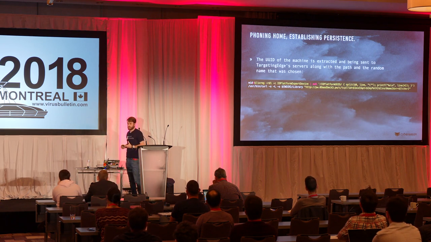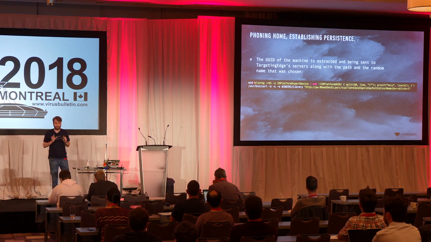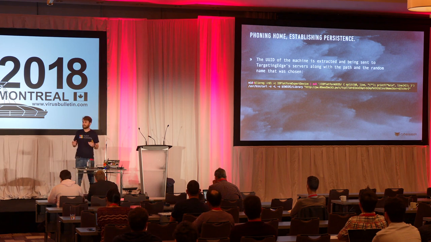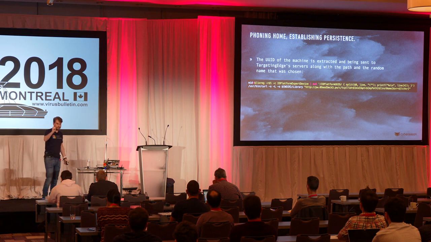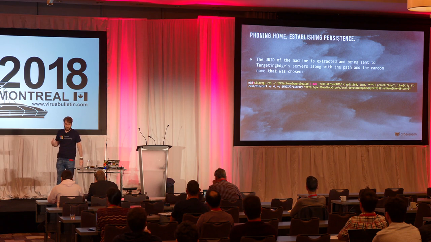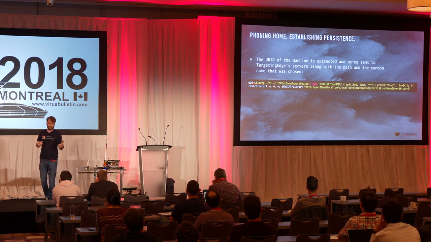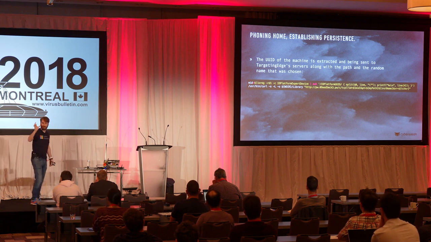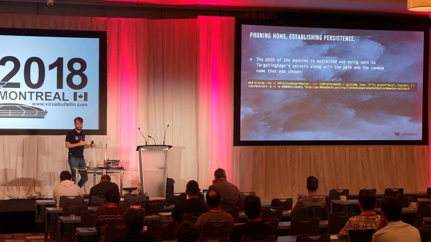Once the random word was generated, the next step is to get the unique identifier of the computer. Each Mac has a unique identifier, like a serial number, and there's only one of those in the world, so your Mac is unique. This identifier is taken from IOReg, which you can think of like the registry on Windows, but on Mac. They simply execute IOReg, take that piece of information, which is the unique identifier of your Mac, and then send it to their server.